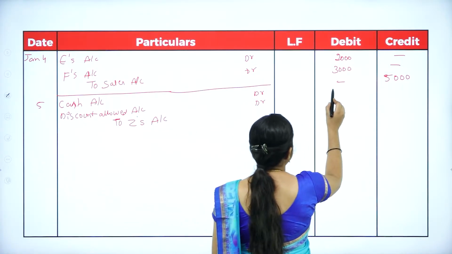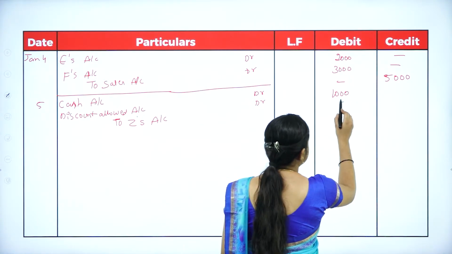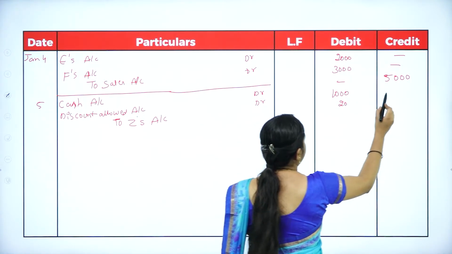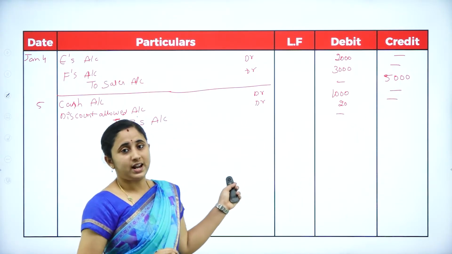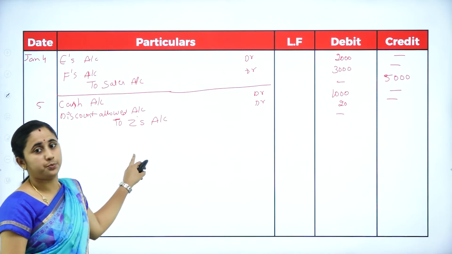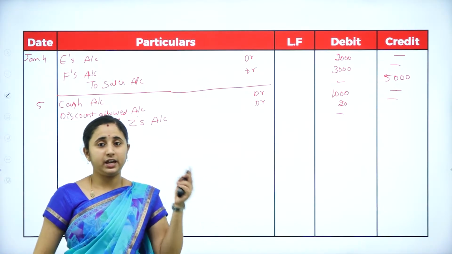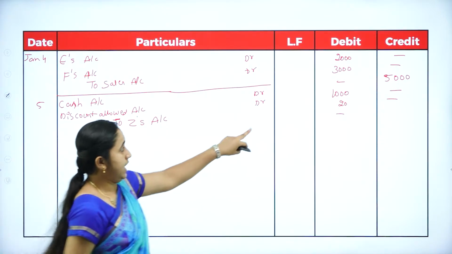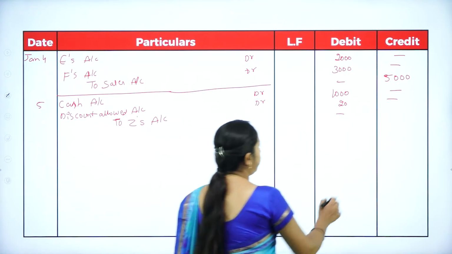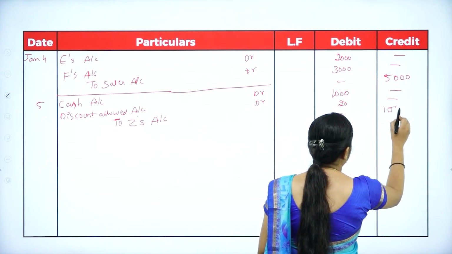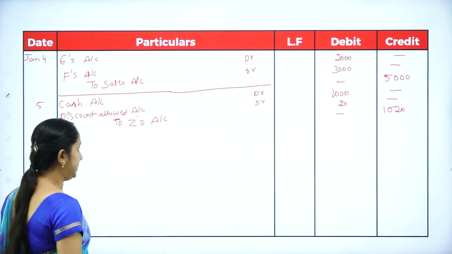So, you are receiving cash of rupees 1000 and gave a discount of rupees 20. The total amount Z is liable to pay is 1020. Instead of paying 1020, he gave cash of rupees 1000 and you gave a discount of 20. So, the total liability amount should be 1020.